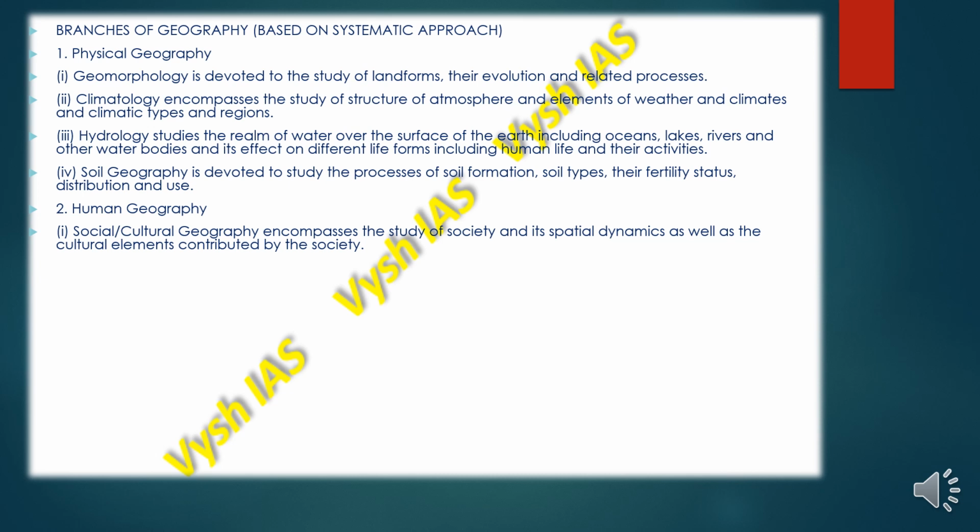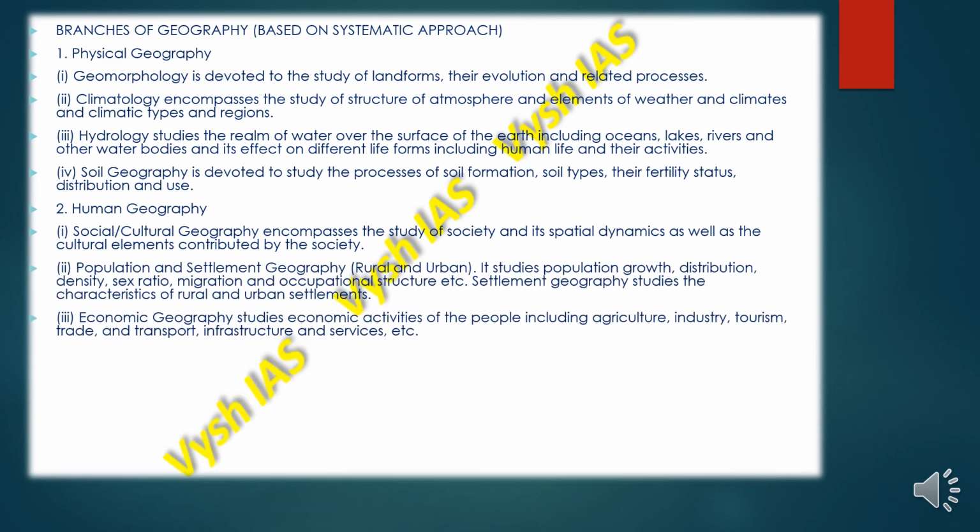Social and cultural geography encompasses the study of society and its spatial dynamics as well as the cultural elements contributed by the society. Population and settlement geography, both rural and urban, studies population growth, distribution, density, sex ratio, migration, and occupational structure.